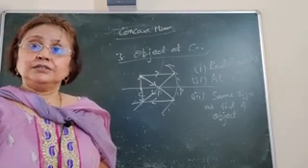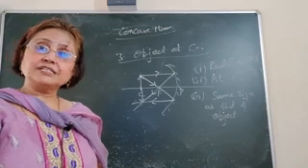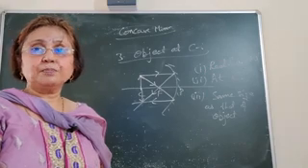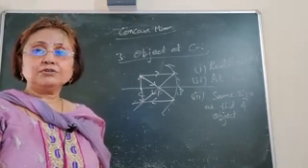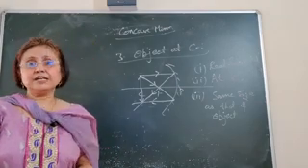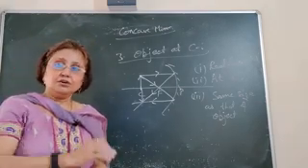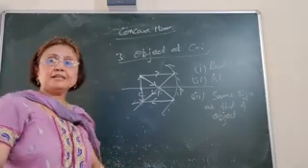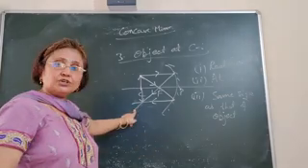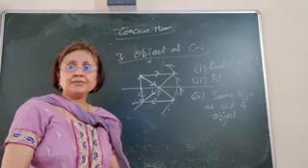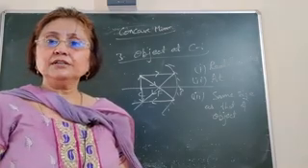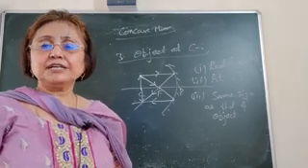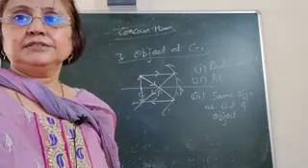So the next 3 object positions we'll discuss tomorrow. All these things you'll draw in your copy, in your fair notebook. And write all the terms related to the spherical mirrors as we have discussed. Before the holidays also it was given. If you haven't completed that work, complete it again. So till the third position of the object we have done. 3 more positions of the object are there that we'll discuss tomorrow, and then we'll proceed with the convex mirror. How is the image formed by a convex mirror?